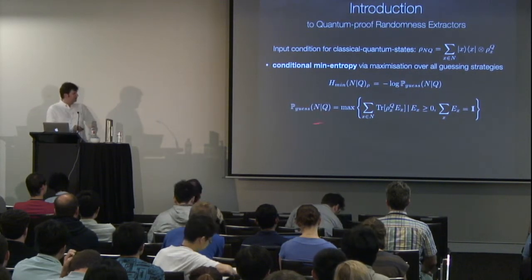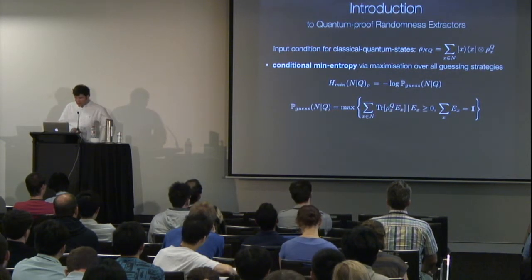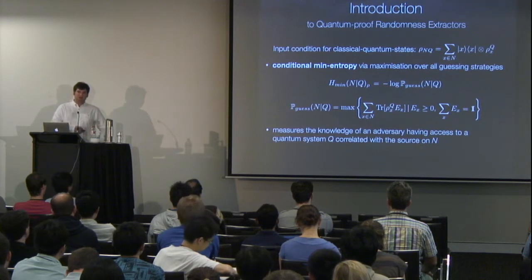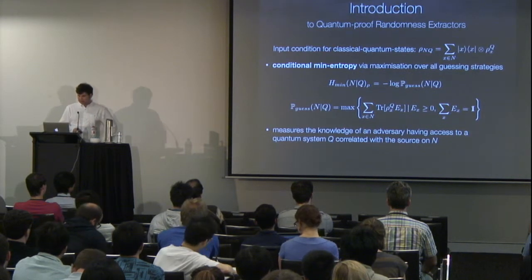So this is just P of M, where you measure the quantum system Q. Now, it makes clear that this definition exactly measures the knowledge an adversary has about our input source, given that he has access to the quantum system.